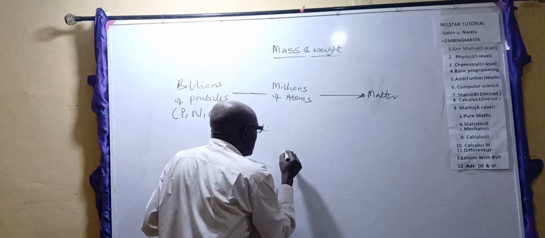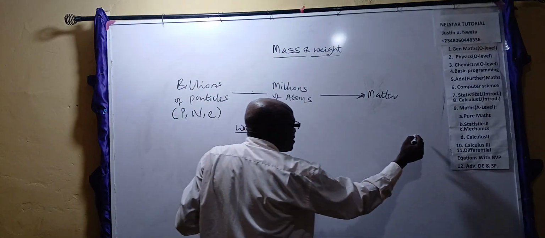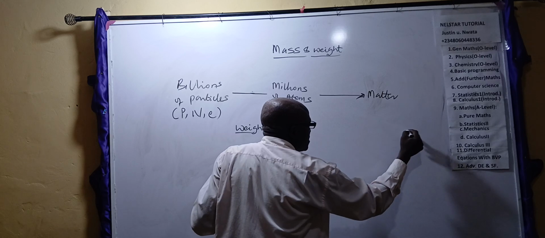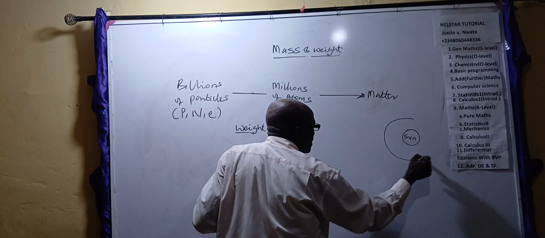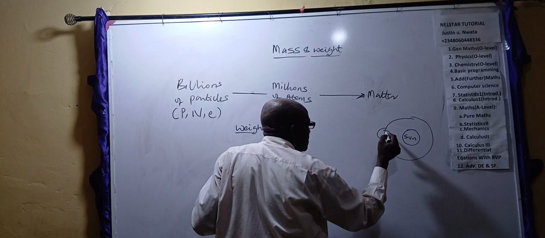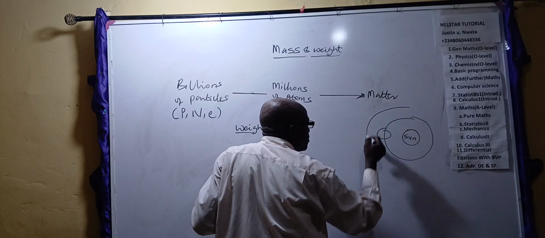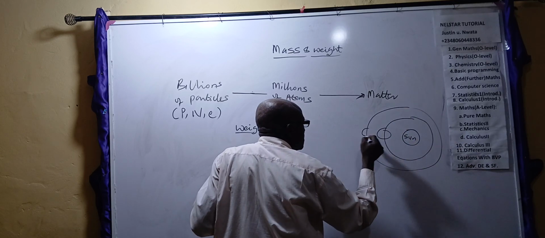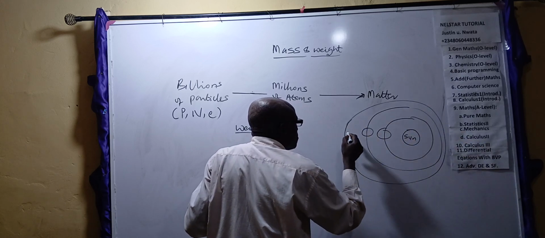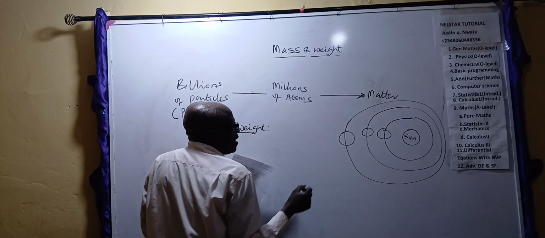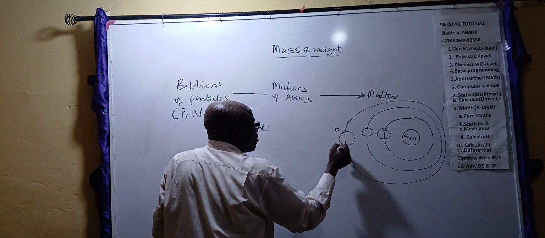The earth, look at the earth. You remember the solar system, something like this. This is the sun at the center. Then you have other planets round. This is a planet here. Another planet that goes around the sun. Another planet here. Another planet here that goes around the sun. The earth is the third planet. This is the earth. And the earth here has its moon that goes around it.